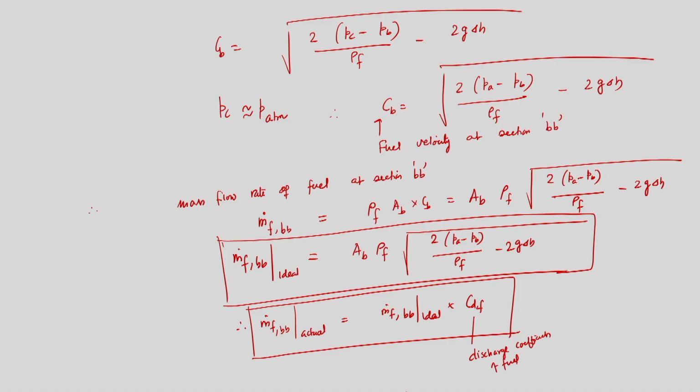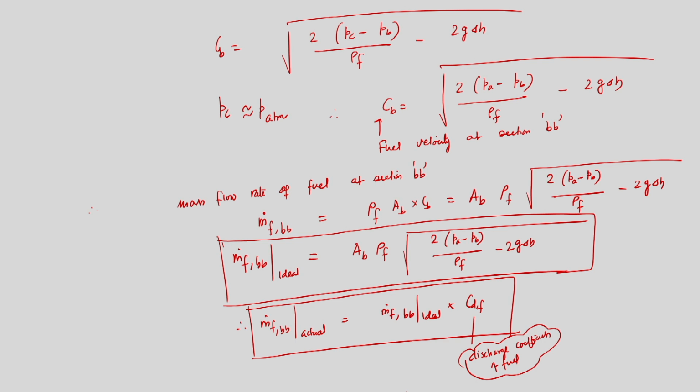So from here we can say that the discharge coefficient of air that you have seen, 0.99, but the discharge coefficient CDF represents the effect here. While calculating the actual mass flow rate of fuel, we have multiplied the ideal expression with a coefficient constant, which is the discharge coefficient of fuel, CDF, and this takes care of all the deviations that we didn't consider during the analysis, right?